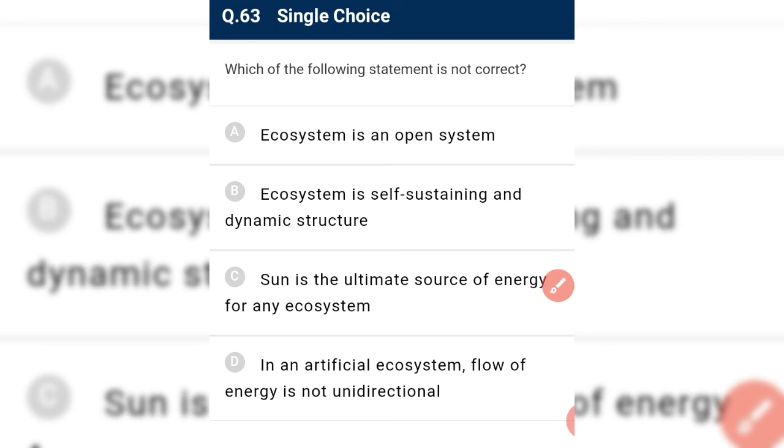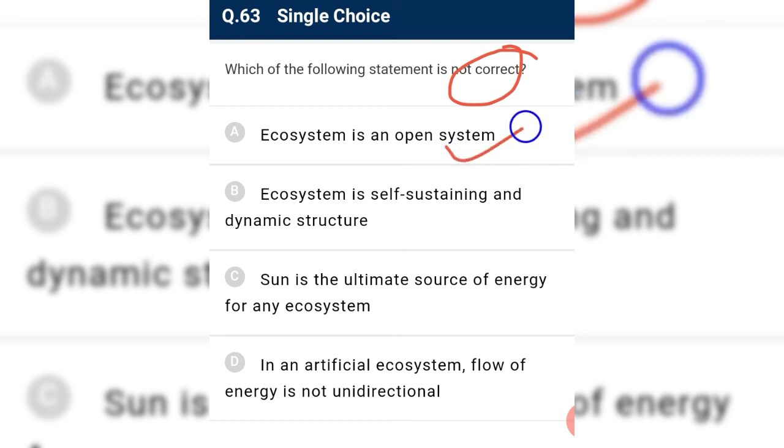Which of the following statements is not correct? We have to find out the not correct statement. Ecosystem is an open system. Yes, it is an open system. Ecosystem is a self-sustaining and dynamic structure. Yes, it is a dynamic structure. It is a self-sustaining structure.